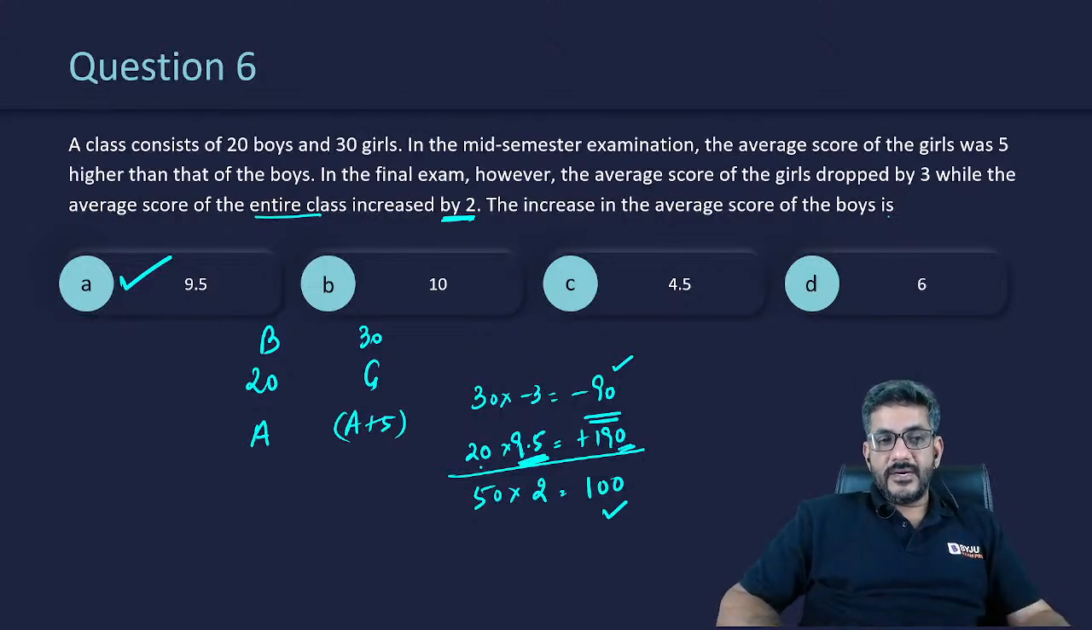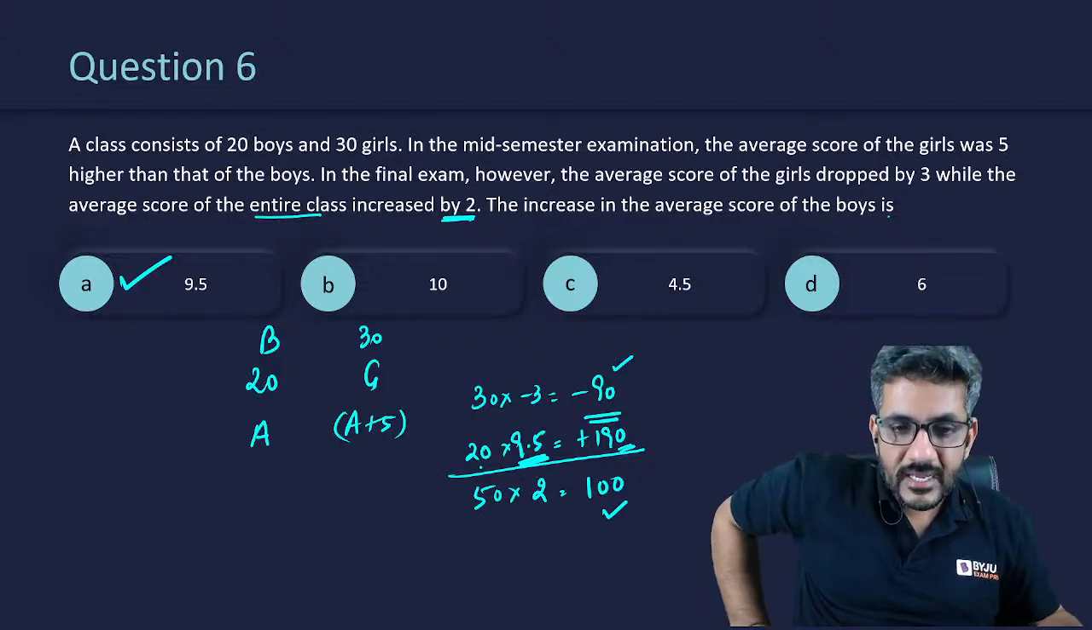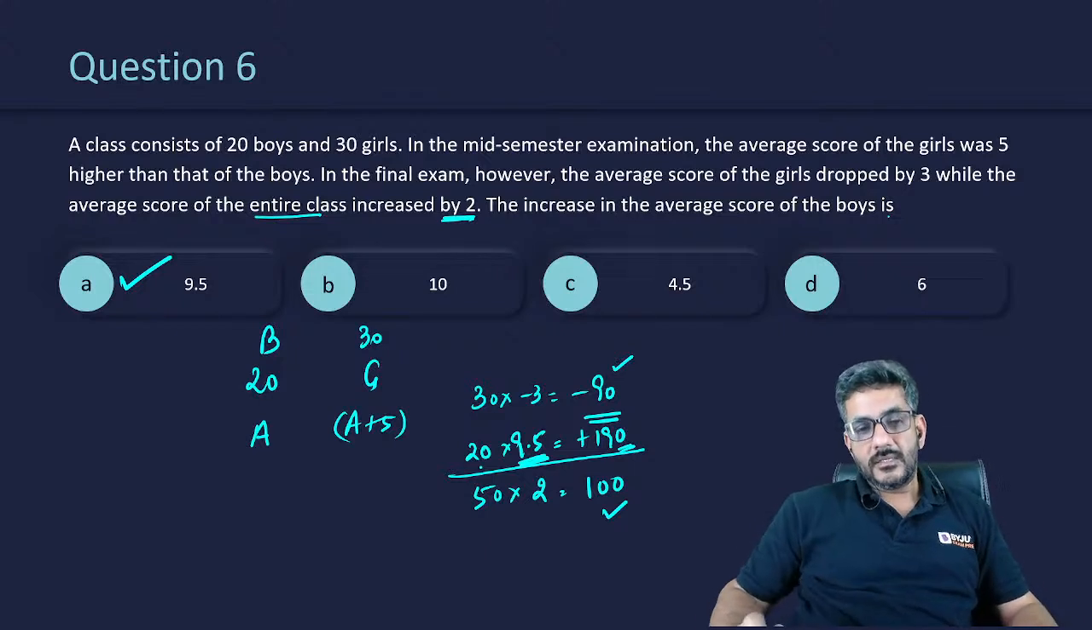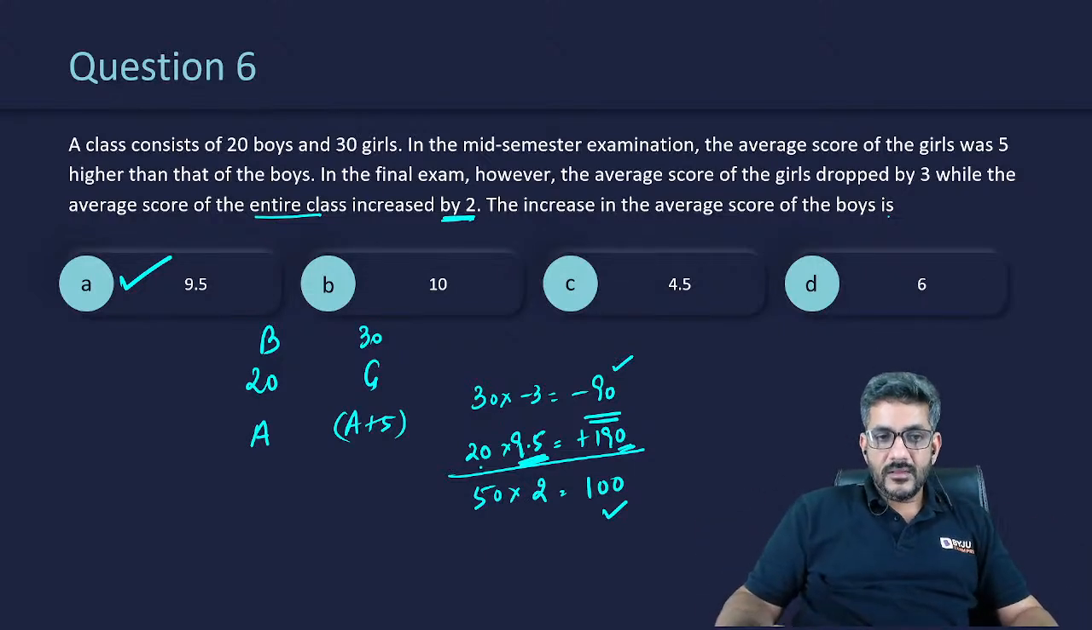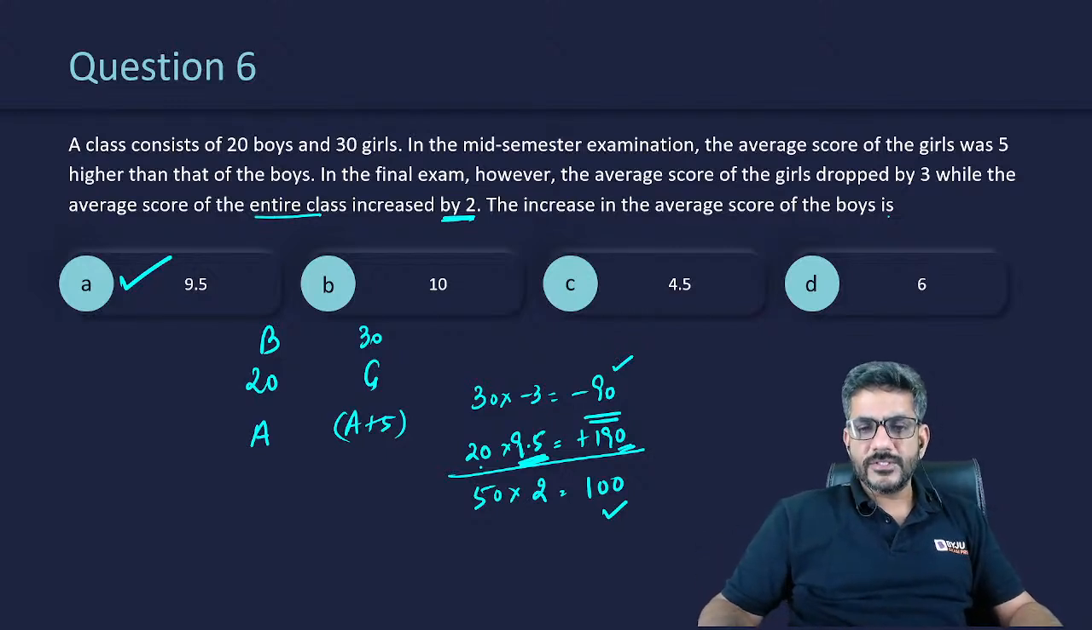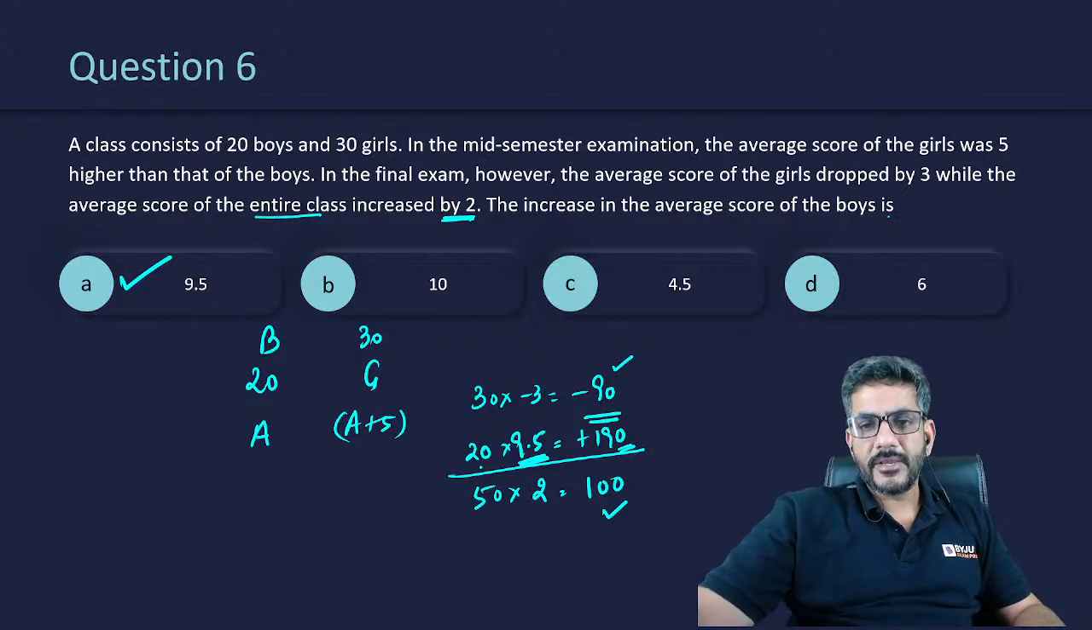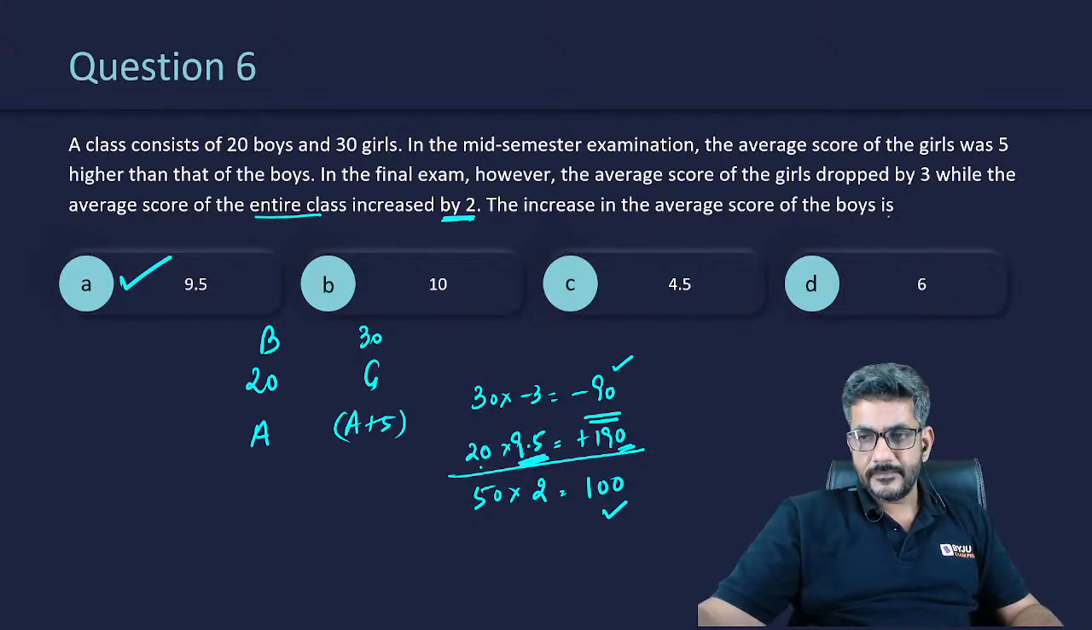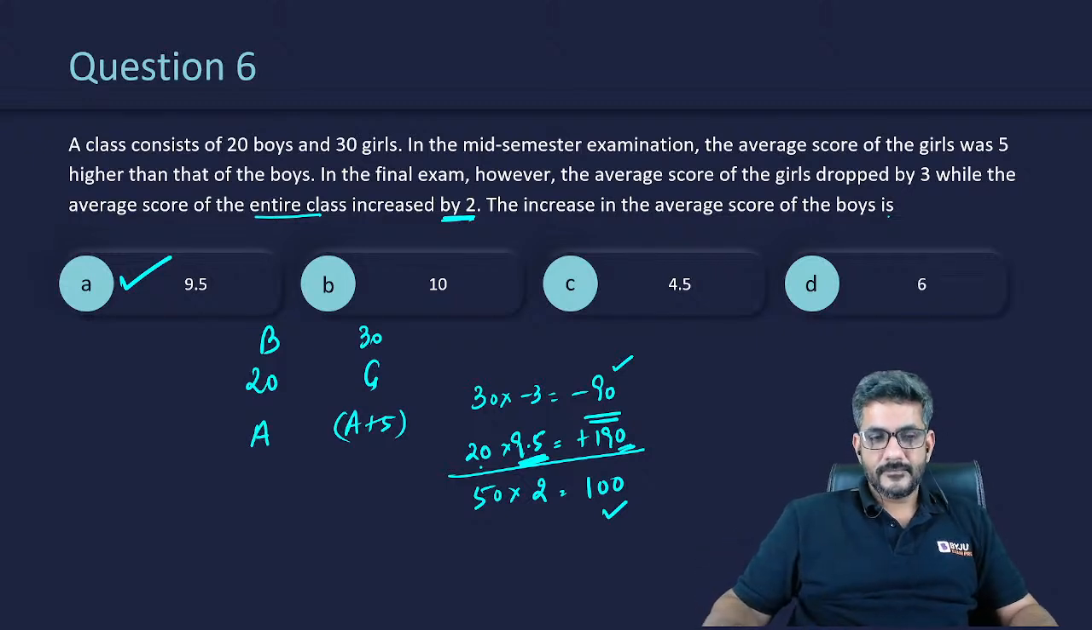Is that clear, everyone? Is the method clear? I am sure it is a little different. We have done it by this deviation method, but it should be clear to all of you. Averages actually become pretty easy once you do these questions using this deviation concept. This will always make your job easy. Okay, everyone, so that was question number 6.